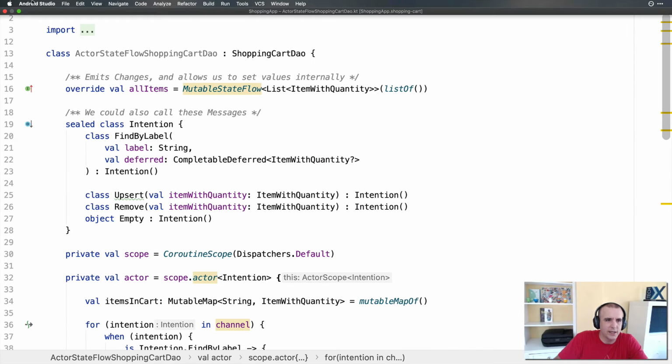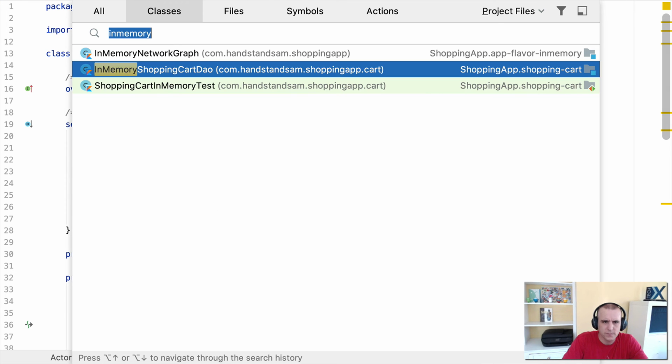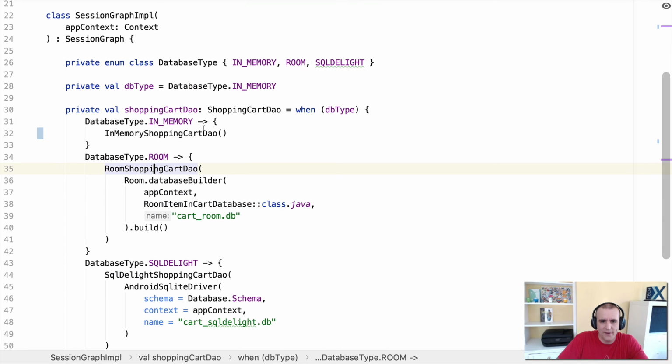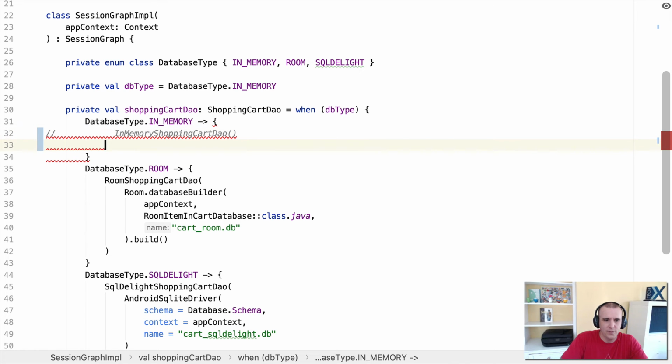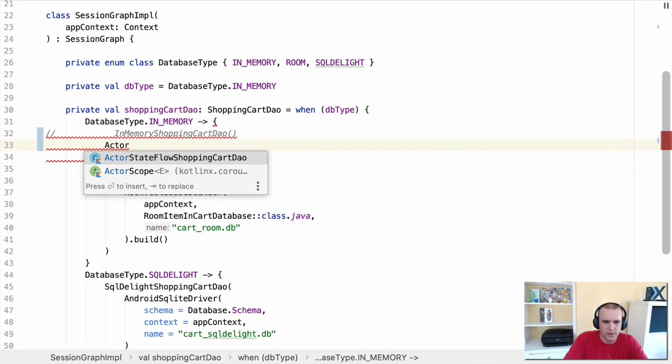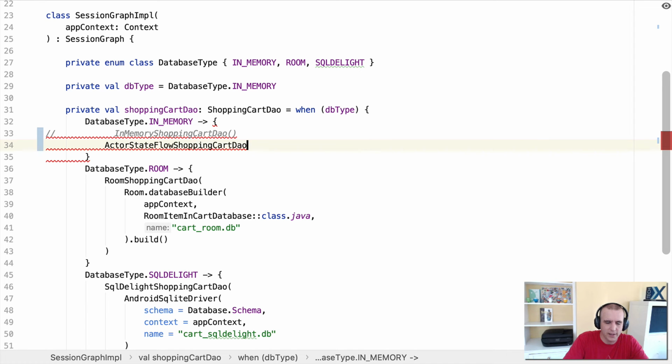I'm going to be really dangerous here, and we're actually going to see if it works. So I think this is session graph info. I have this, anyway, this is a manual dependency injection of this. Don't get too much in here, but I'm going to replace the in-memory shopping cart DAO that we have now with our new actor. Is that what we called it? Yeah, actor flow shopping cart DAO. So I'm going to use one of these instead.